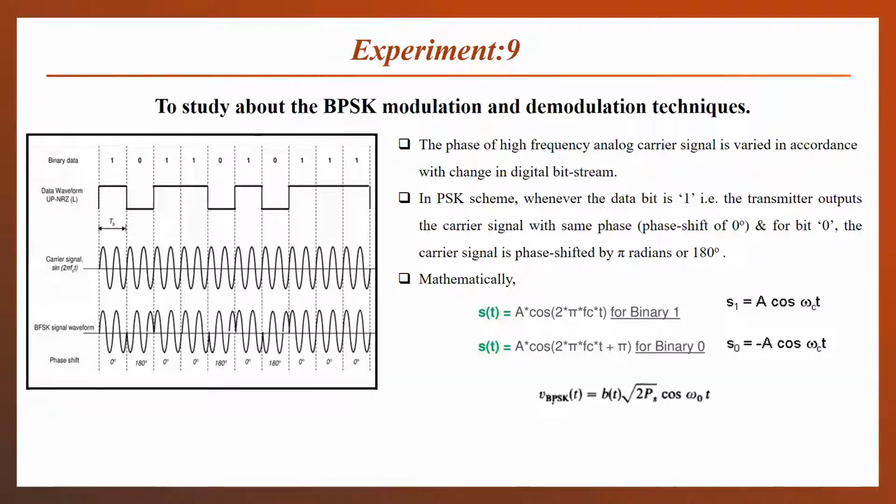That means 1 volt for the transmission of the 1 bit, and the 0 bit will be converted into negative voltage. Two polarities will be present, either positive voltage or negative voltage: positive voltage for bit 1, negative voltage for bit 0. When we multiply this with our carrier signal, our problem will be solved and we will get our BPSK modulated signal.